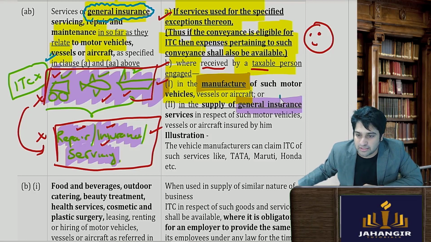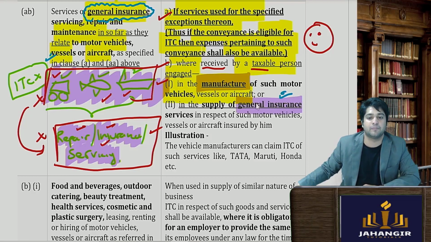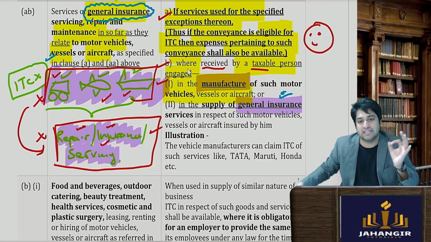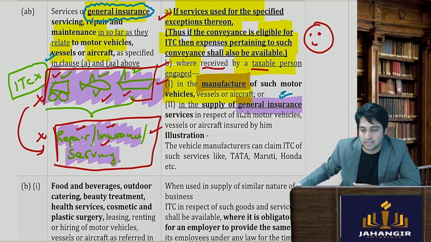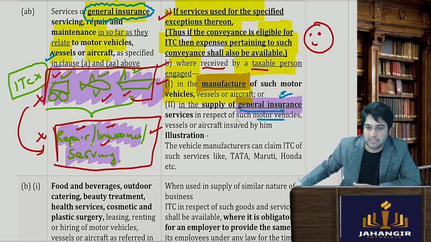So this is an insurance company. So we had seen it was disallowed, but when it is allowed, if the person who is receiving it is in the supply of insurance business in respect of such motor vehicles insured by him.